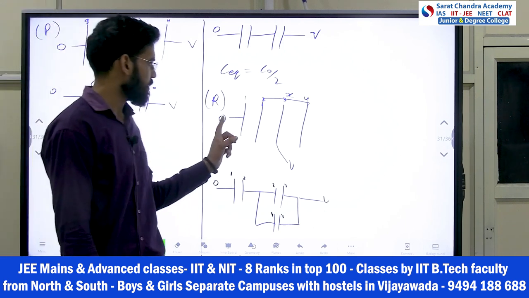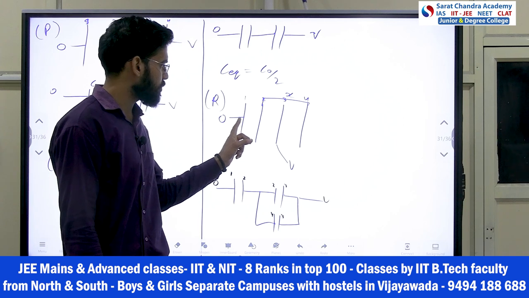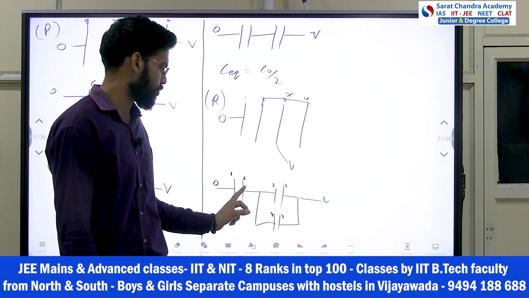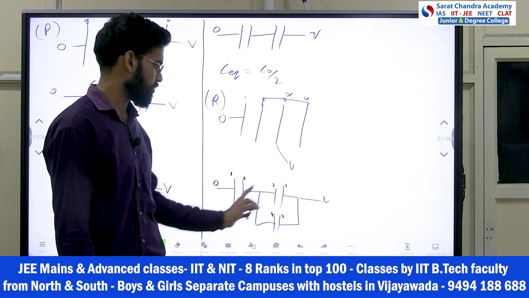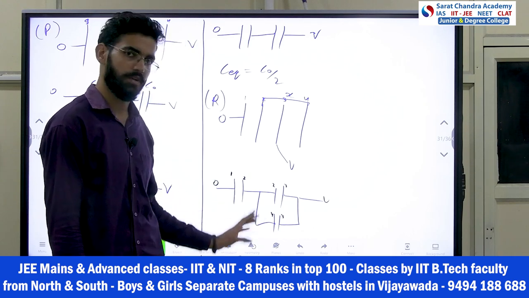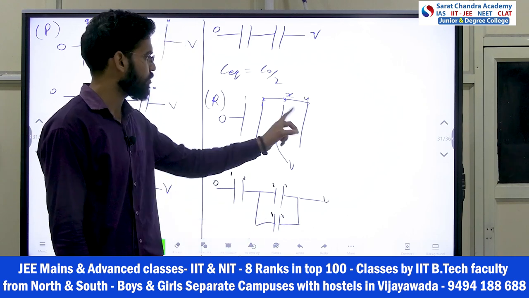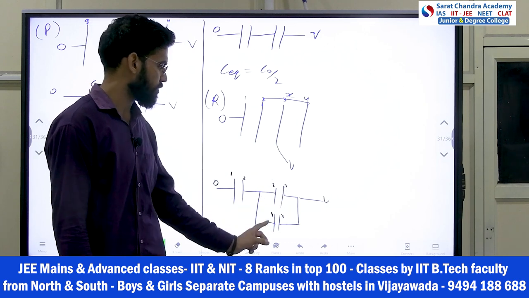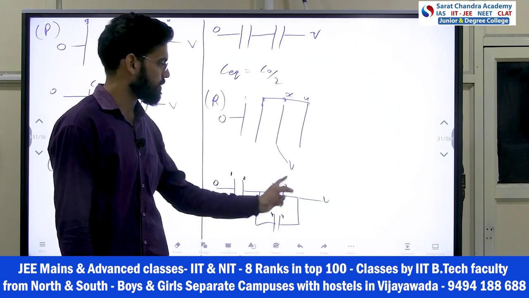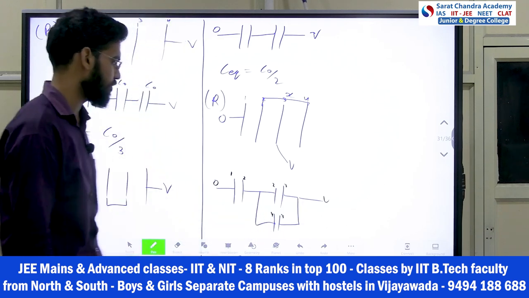Like we can say here 1, then after, opposite to 1, what is the surface? 2, right? Then opposite to 2, 2 and 4 are the same thing, right? 2 and 4 are same, so they are connected at the same potential. Now 2 is opposite to 3, and 4 is also opposite to 3 only. Okay, and 3 is maintained at V. So this is how you will make the circuit.